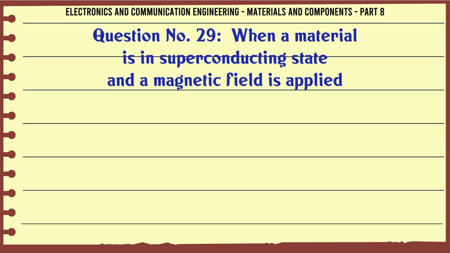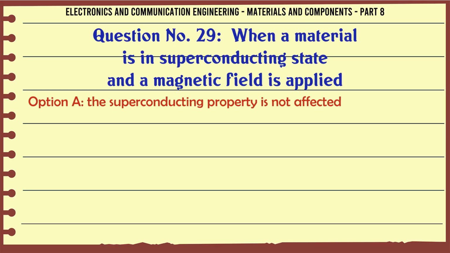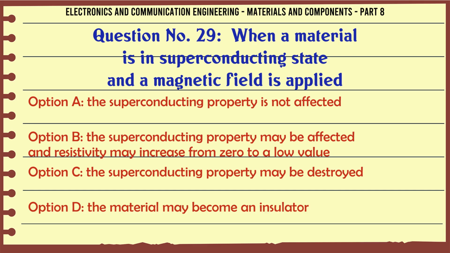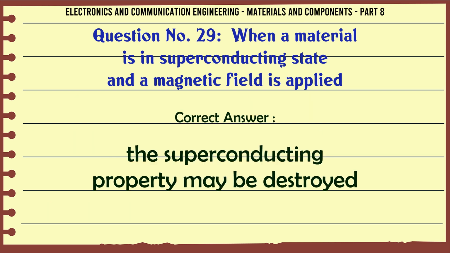When a material is in superconducting state and a magnetic field is applied, A. the superconducting property is not affected. B. The superconducting property may be affected and resistivity may increase from 0 to a low value. C. The superconducting property may be destroyed. D. The material may become an insulator. The correct answer is the superconducting property may be destroyed.